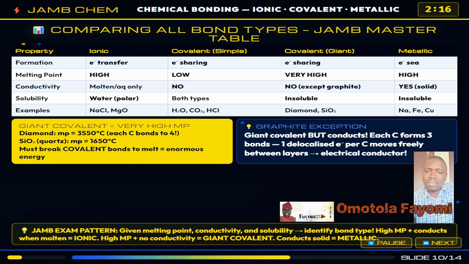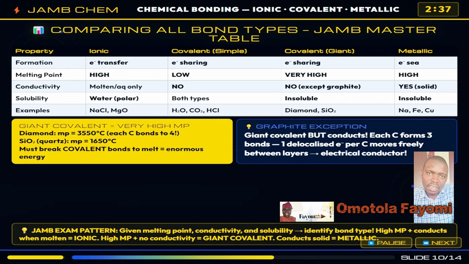No conductivity. Now metallic bonding: high melting points, excellent conductivity in solid state, unlike any other bond type. One crucial exception to memorize: graphite is a giant covalent structure, but it conducts electricity. Note that each carbon in graphite forms only 3 bonds, leaving one delocalized electron per carbon that can move freely between the flat layers, making graphite a good conductor. This is why graphite is used as electrodes in electrolysis.